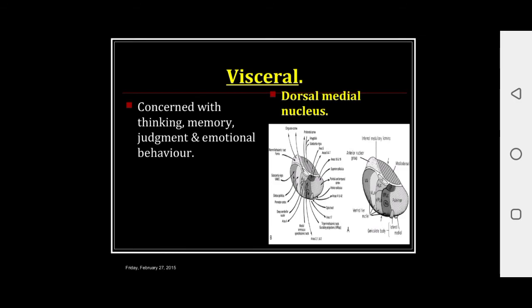Dorsal medial nuclei. The dorsal medial nucleus has reciprocal connection with various parts of prefrontal cortex, and it may have some influence on mood and emotional status. So the dorsal medial group of nucleus is concerned with thinking, memory, judgment and emotional behavior. This group of nucleus has reciprocal connections with various parts of prefrontal cortex.